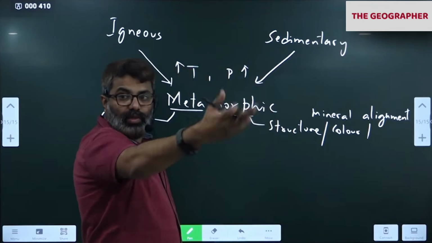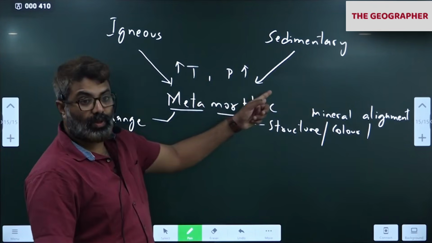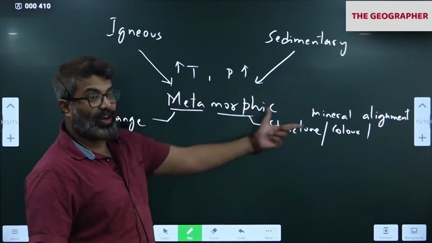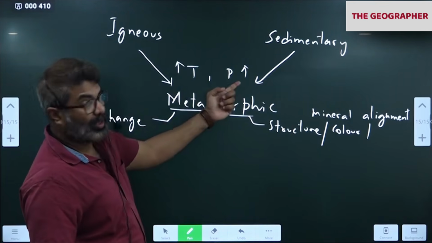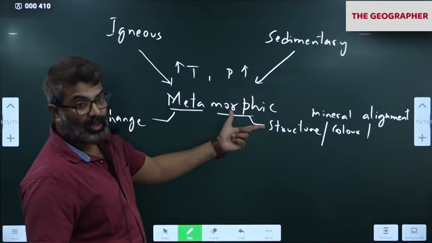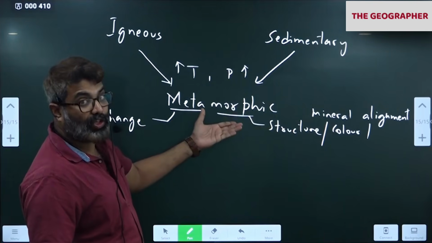All this will change in the rock under heat and pressure, is called as metamorphic. The rock which is formed due to extremely high temperature and pressure is called as metamorphic. So metamorphic rocks are formed from which one?